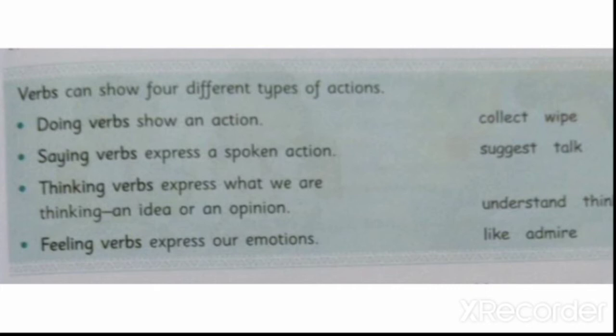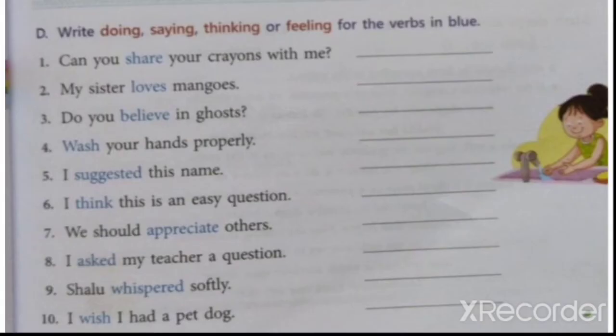So, doing verb, saying verb, thinking verb, feeling verb. These are all types of actions. Verbs can show four different types of actions. How many types of actions? Four different types of actions. What are they? Doing, saying, thinking, feeling.